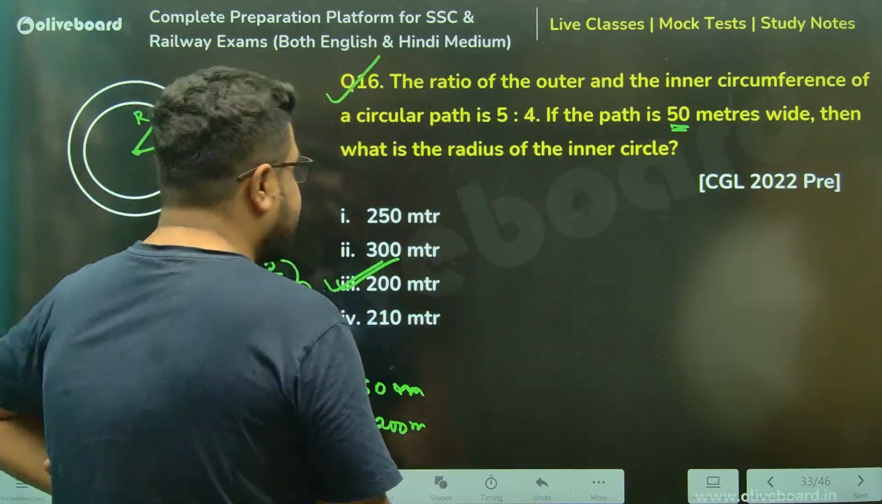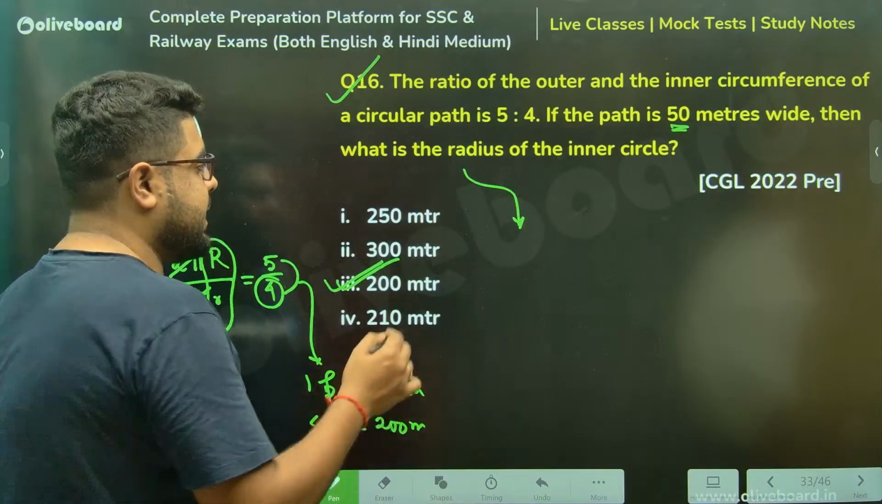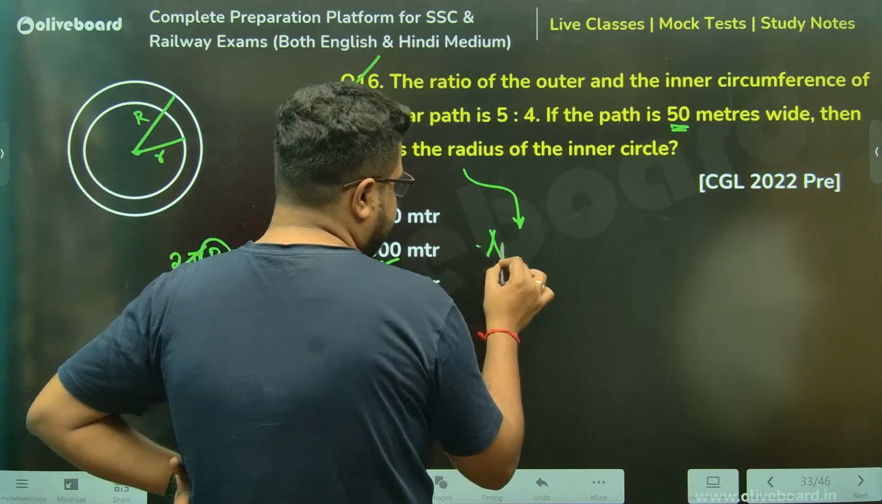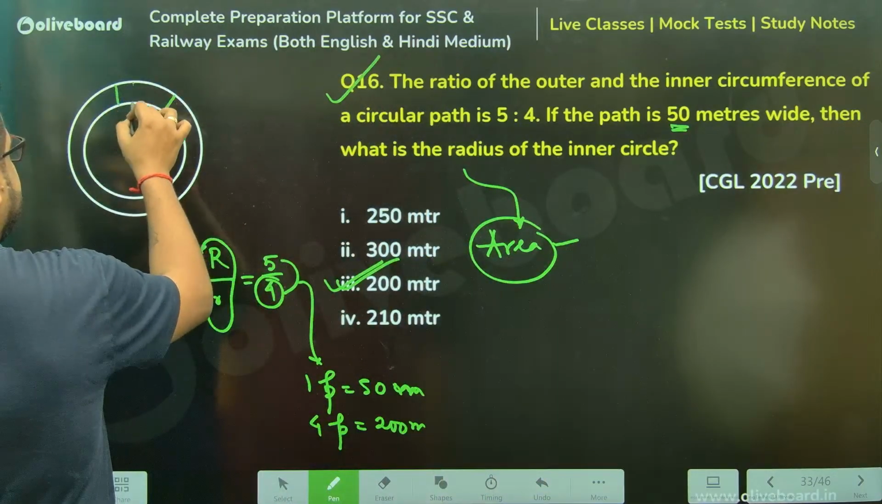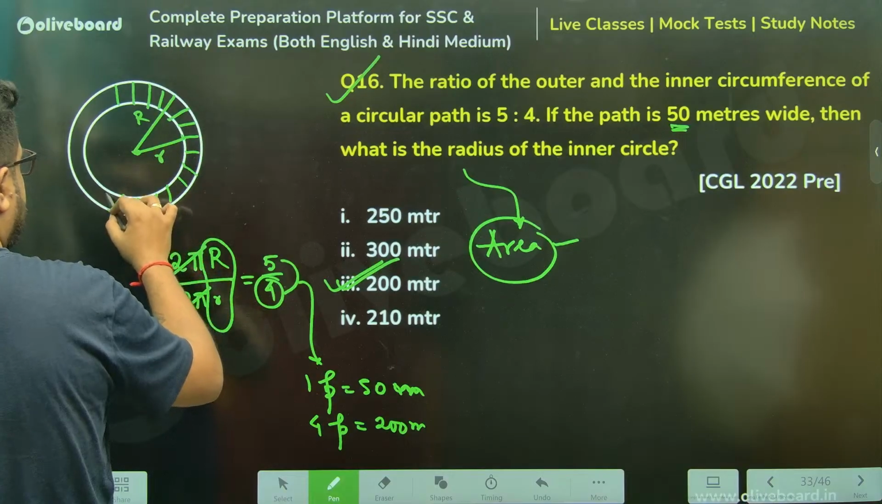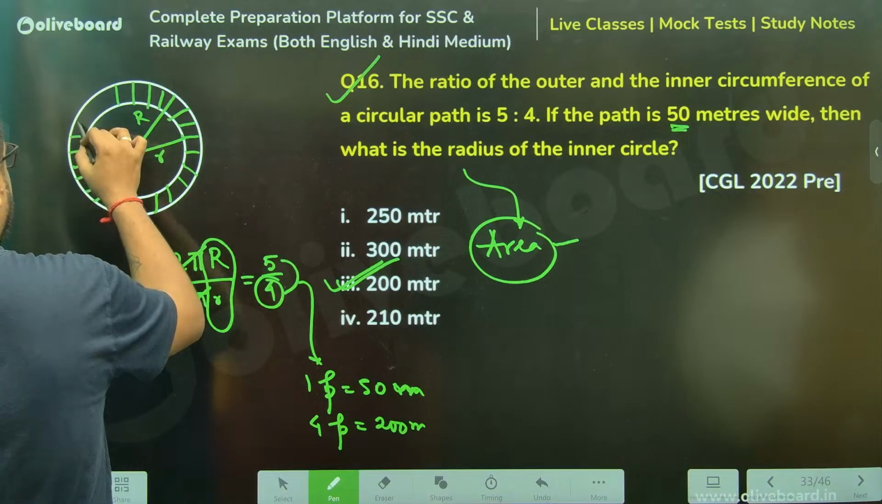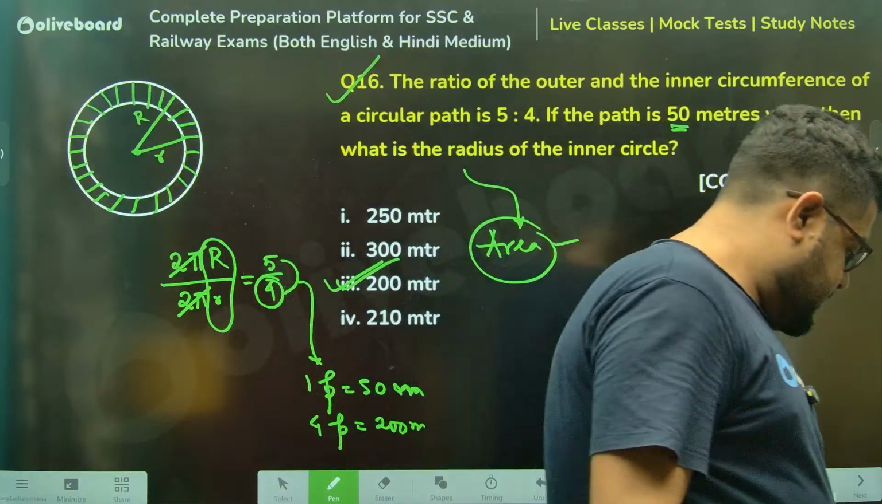Now, again, what is the area of this path? Can anyone tell me? What is the area of this ring? Anyone?